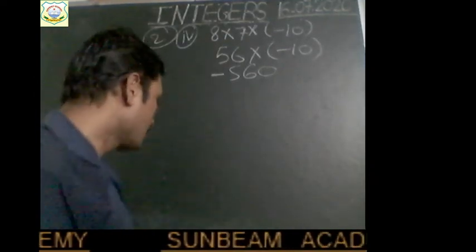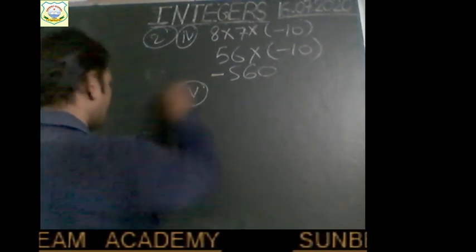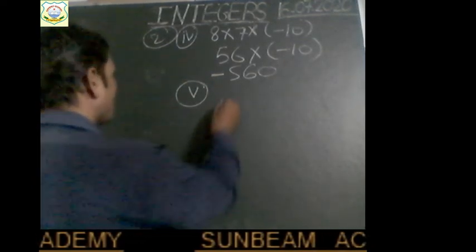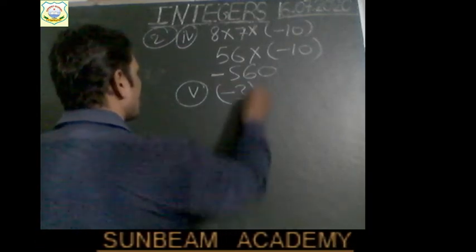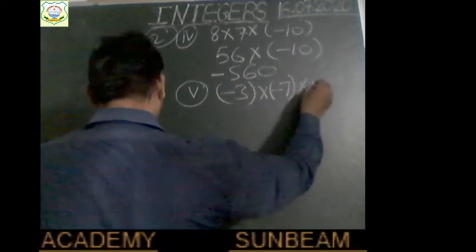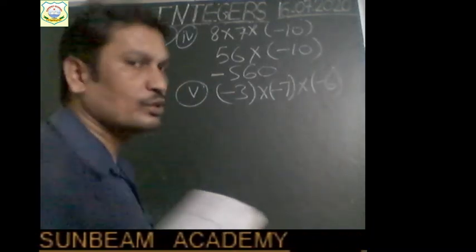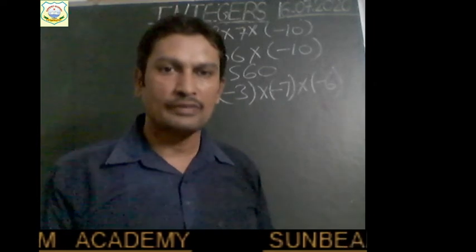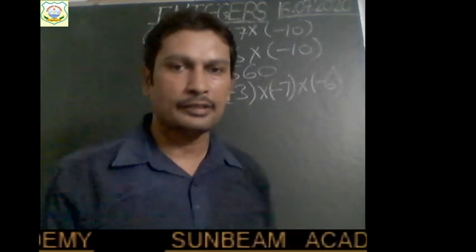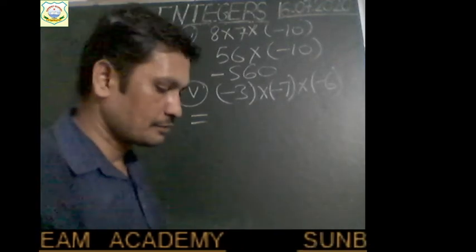In the same way, see the next part, the fifth part of the question. Here, minus 3 into minus 7 into minus 6. If you feel that you can solve, then you are supposed to solve this by yourself in your notebook. Here we have 3 negative integers to be multiplied.